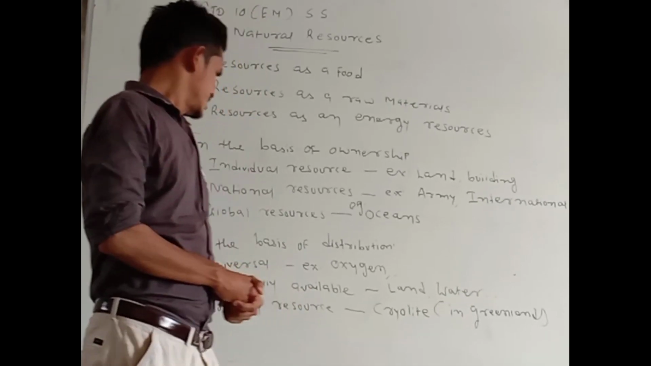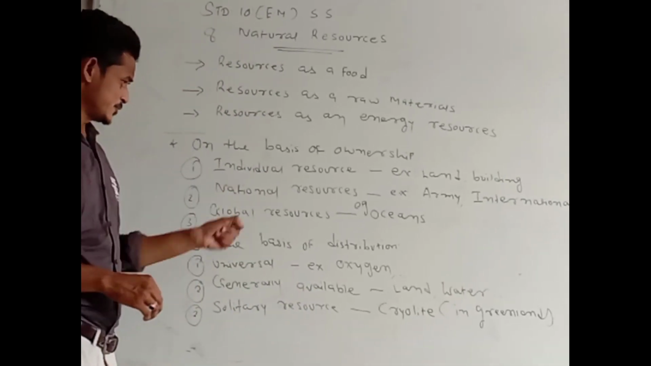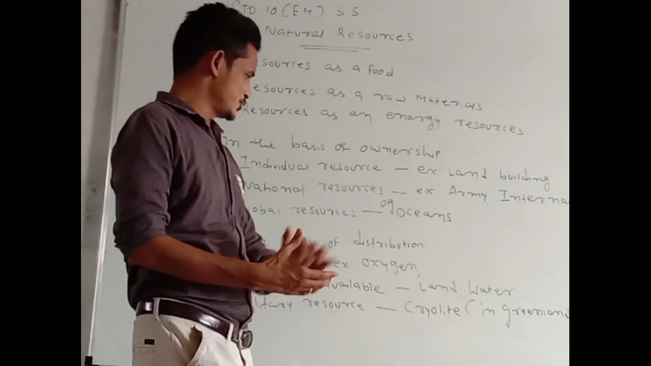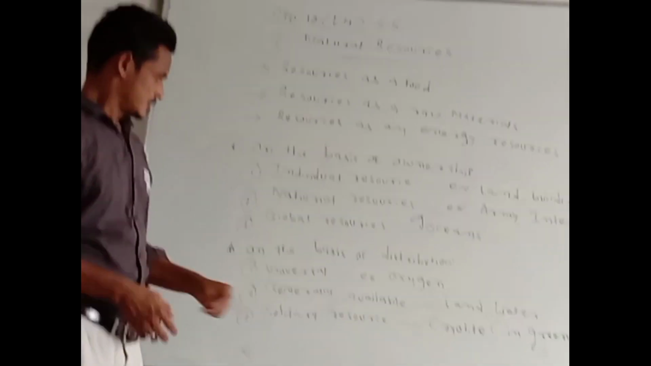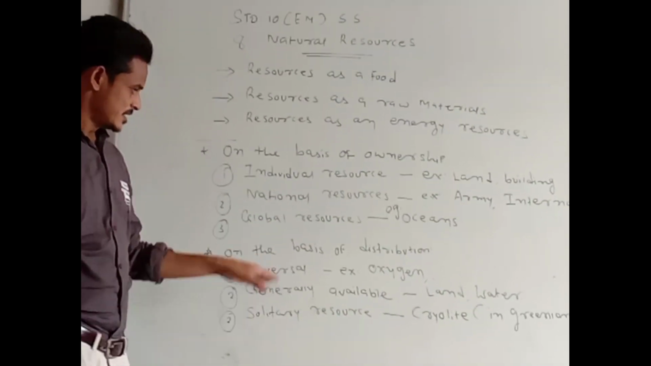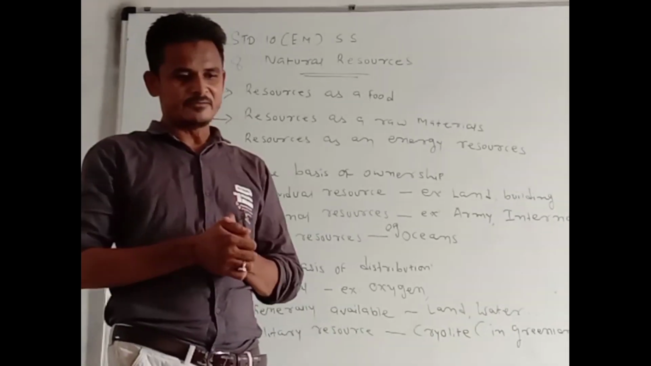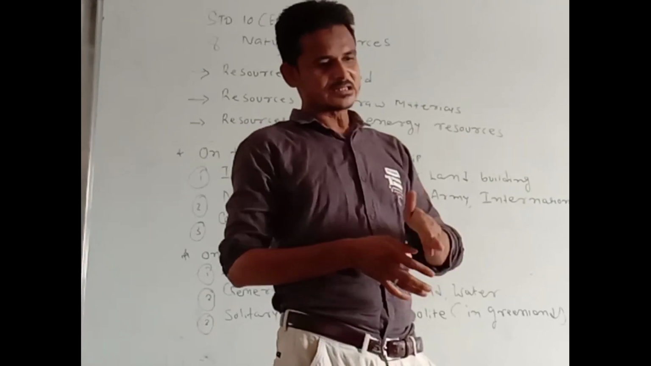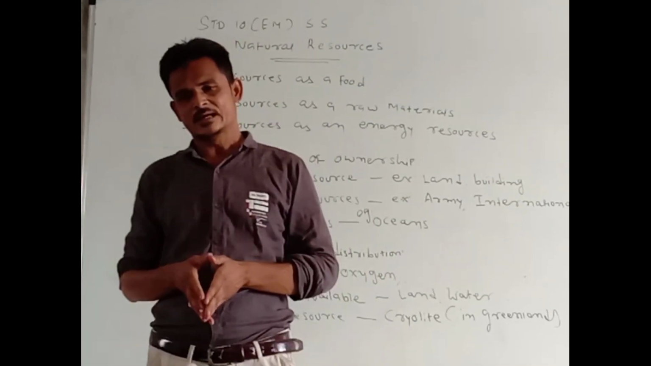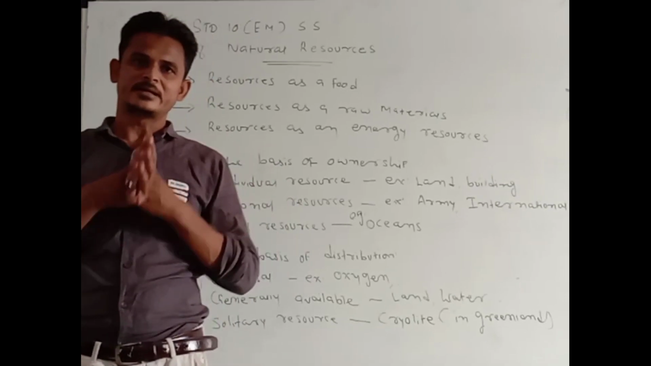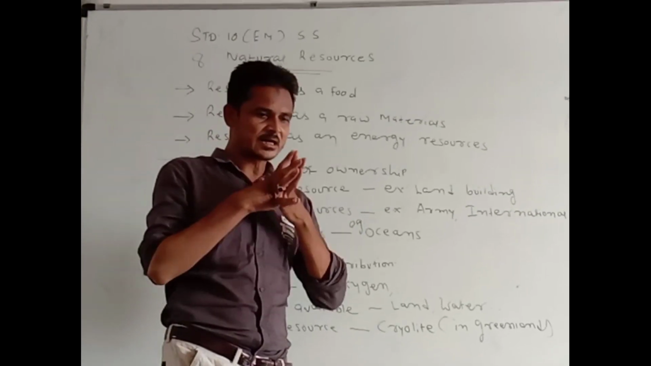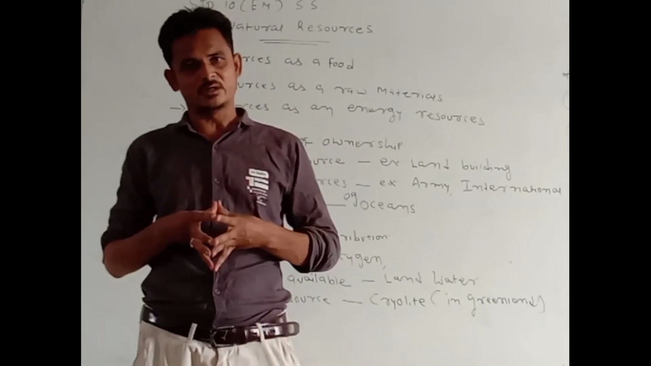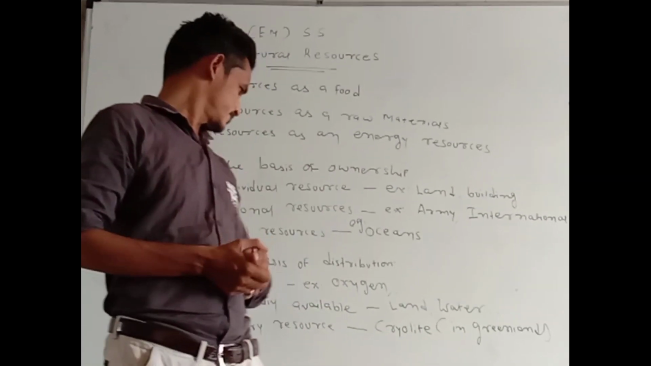The second type of resource classification is on the basis of distribution. First, universal resources. Universal resources are available in all parts of the world. So everywhere we can see the universal resource. For example, oxygen and nitrogen. These resources are available in all parts of the world. So this resource is called a universal resource.